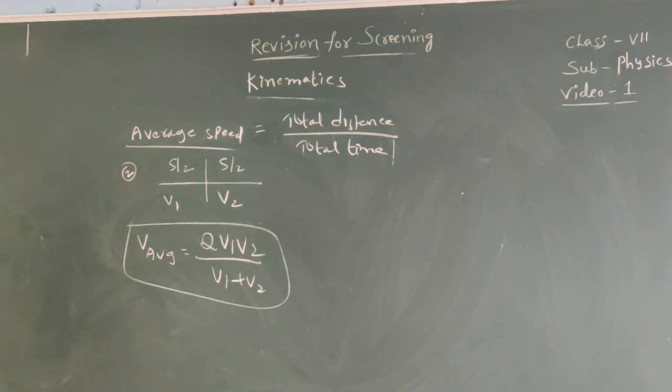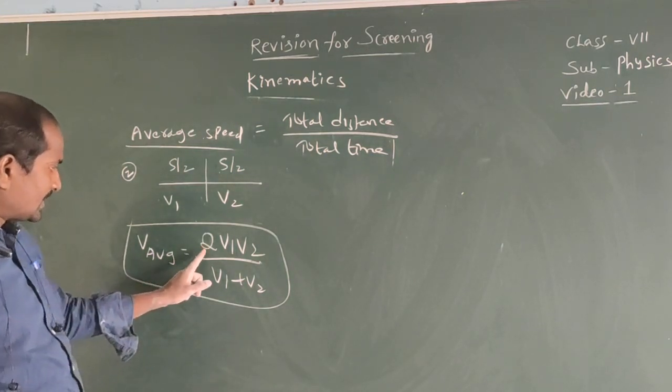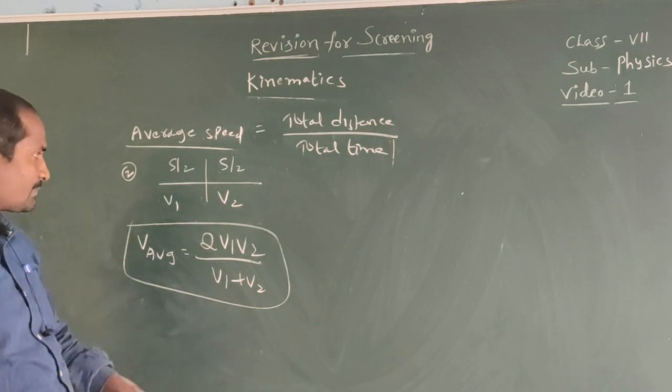If the body covers two equal distances with two different speeds, then average speed equals 2V1 V2 by V1 plus V2.